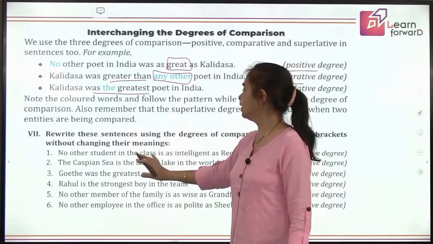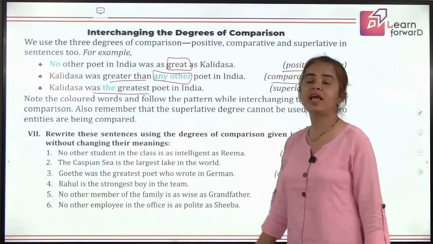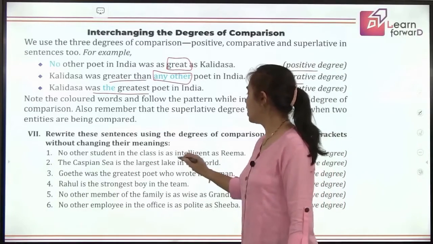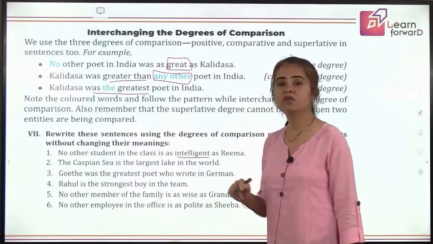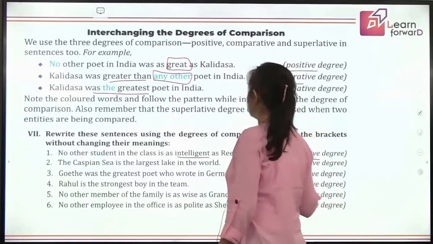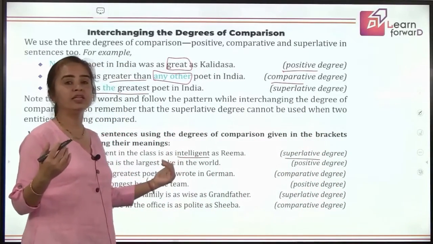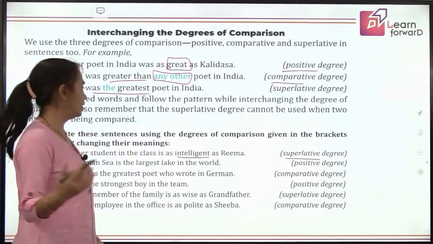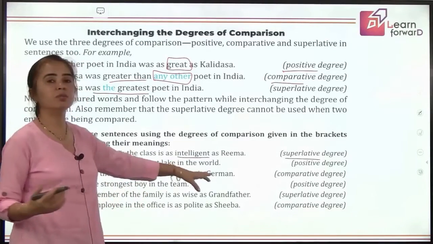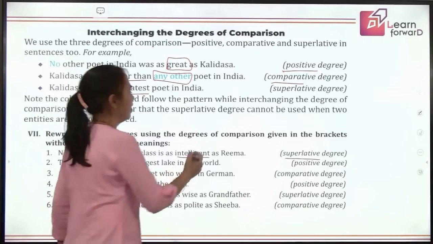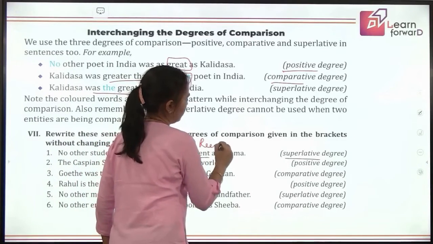No other student in the class is as intelligent as Rima. So which degree are you using here? Positive. Which degree are we asked to use here? Superlative. So that means the superlative degree of intelligent is the most intelligent. So how will you write? Who is the most intelligent? Rima. So how will you write this?